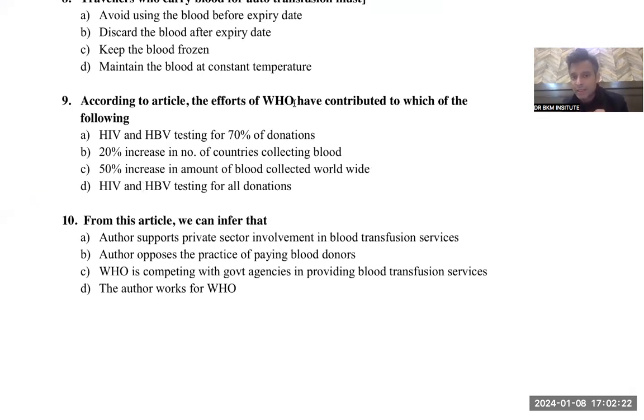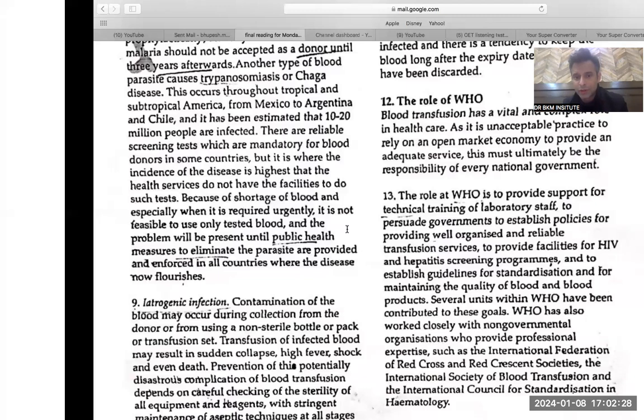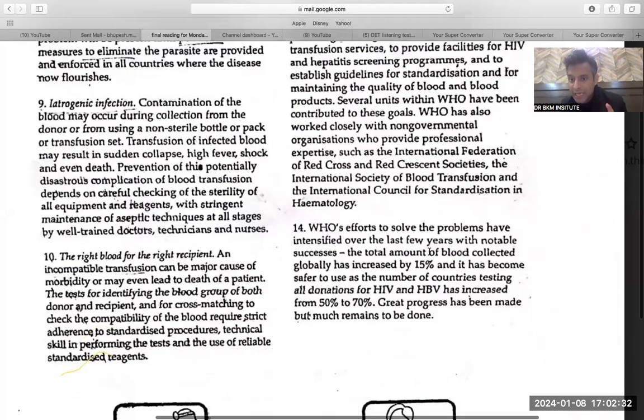According to the article, the WHO has contributed to which of the following? When we read the paragraph, we can see that with the help of WHO, the amount of blood collected has increased by 15%.